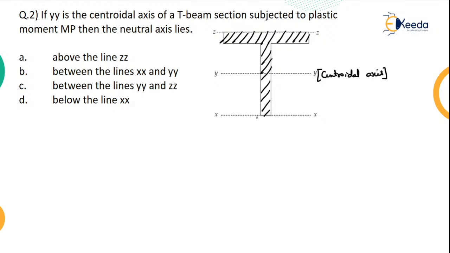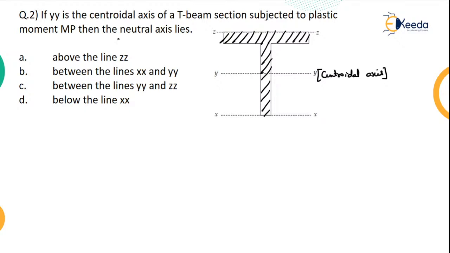Suppose you take the y-axis, it is symmetrical. So the T section is subjected to plastic moment MP. Then where exactly will the neutral axis lie, he is asking. The options are: above the line ZZ, between the line XX and YY, between the line YY and ZZ, below the line XX.